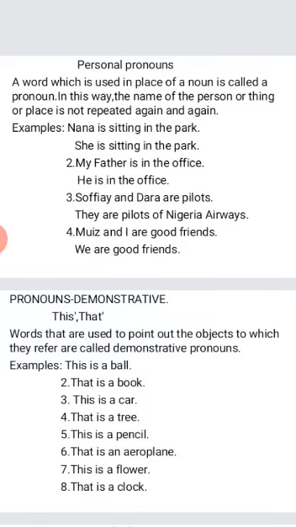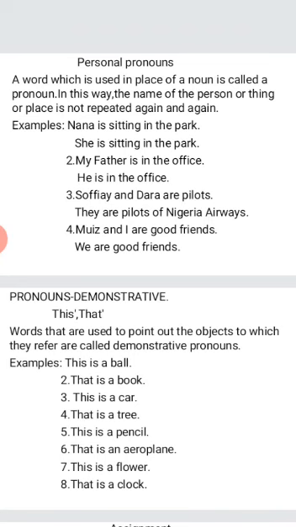Number 3. Sophia and Dara are pilots. In the pronoun way, they are pilots of Nigeria Airways. We use they for Sophia and Dara, since you are not part of them. You have mentioned two names, so you say they are pilots.